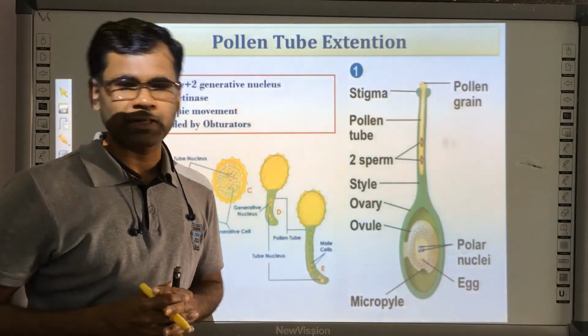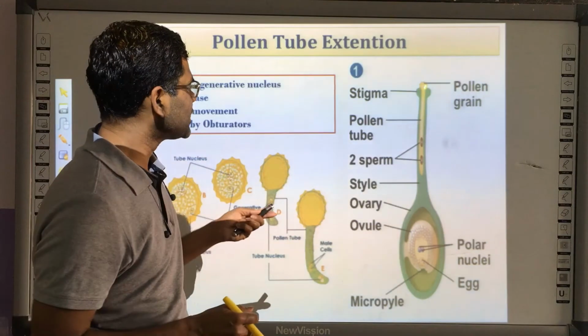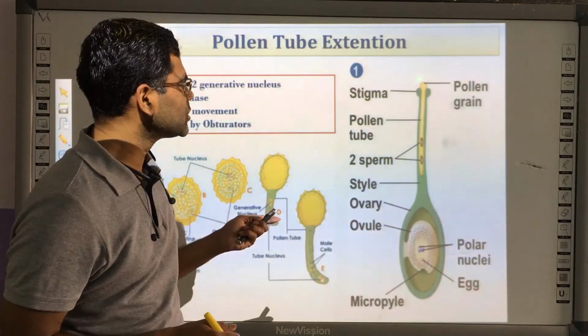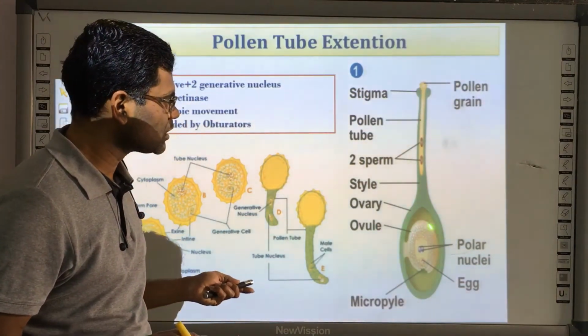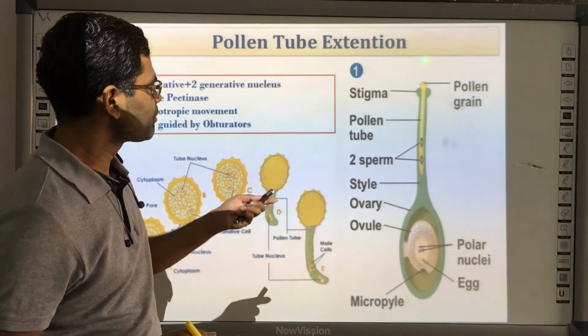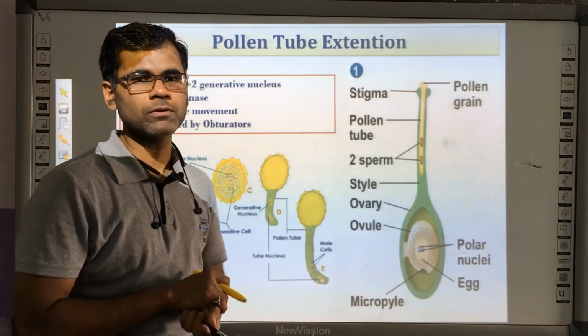Just before double fertilization, a pollen grain which is shed on the stigma covers a long distance and reaches the egg, which is present at the lower part, by the process of formation of the pollen tube.